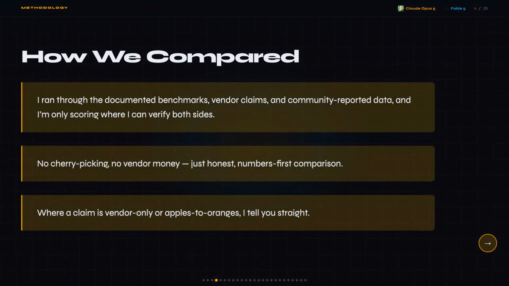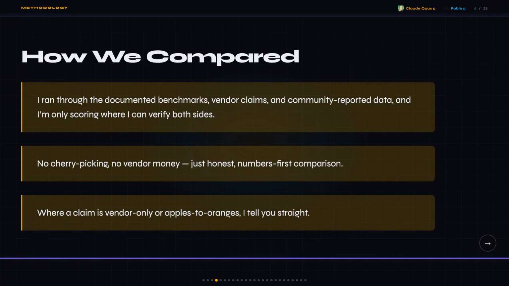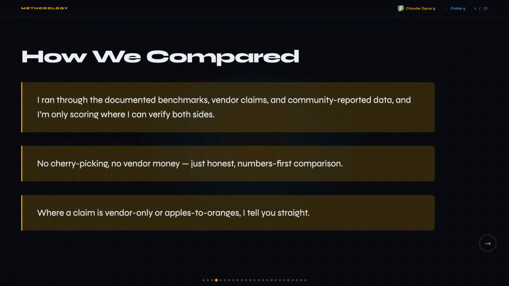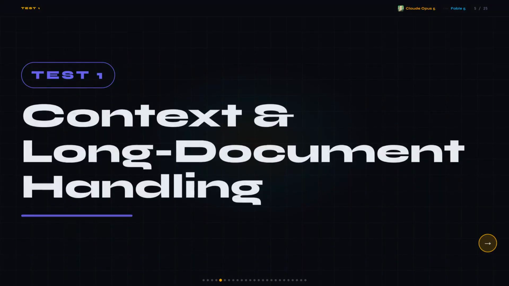So if you're running any kind of agentic workflow, coding pipeline, or long document task through an API, the model you pick directly hits your unit economics. At scale, a 2x price difference isn't small, and that's the difference between a profitable product and one that bleeds money on every request. Test 1, context and long document handling.